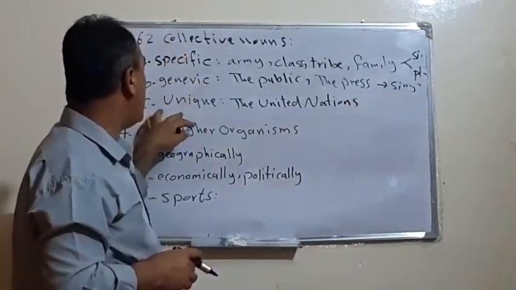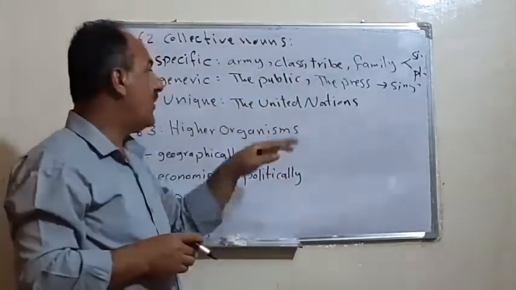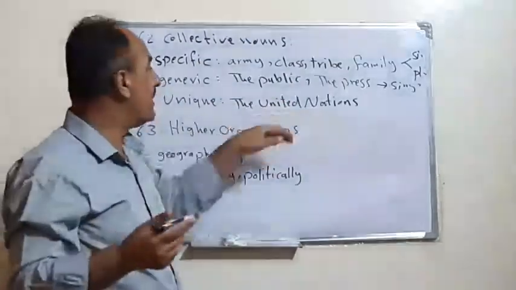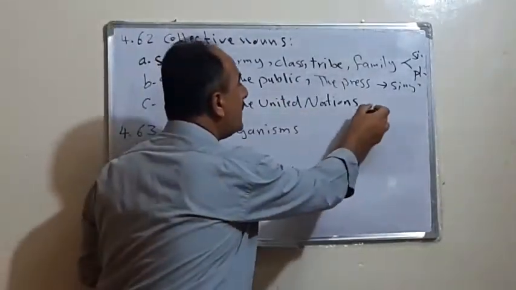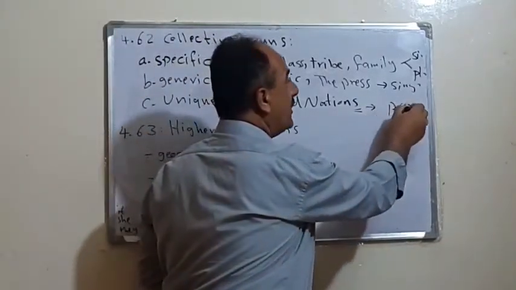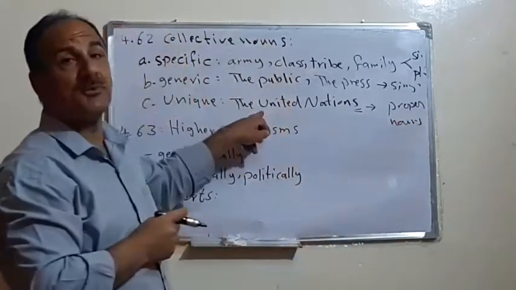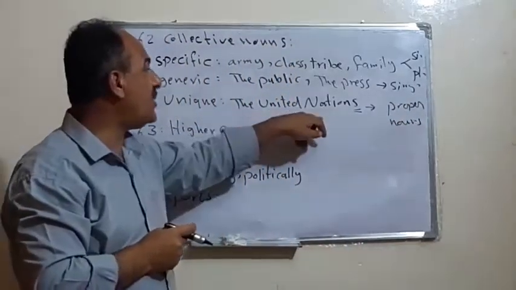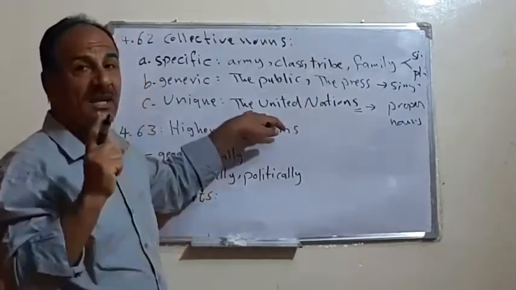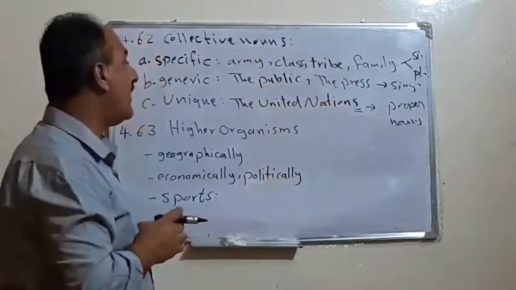The third type is what we call the unique collective nouns. For example, the United Nations, the Kremlin, the Congress. Here we mostly use them as in the case of proper nouns. Most of these names are proper nouns. See, United Nations. We don't have the United Nation, but it has a meaning of more than one nation.